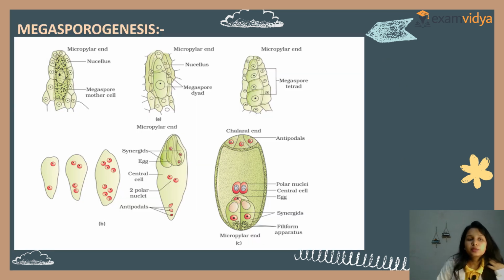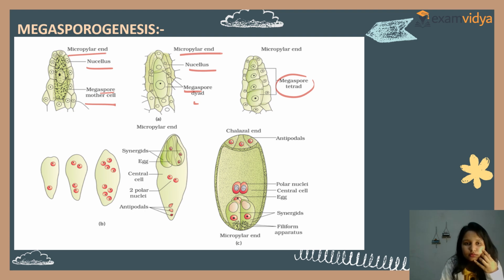Now see the megasporangium. That is the micropylar end and nucellus, with the megaspore mother cell. Clear? Here, this is the megaspore tetrad. See, first two cells are formed, that is the megaspore dyad. But when four are formed, it is the megaspore tetrad. Yes, it becomes four, so it is called tetrad, not triad.